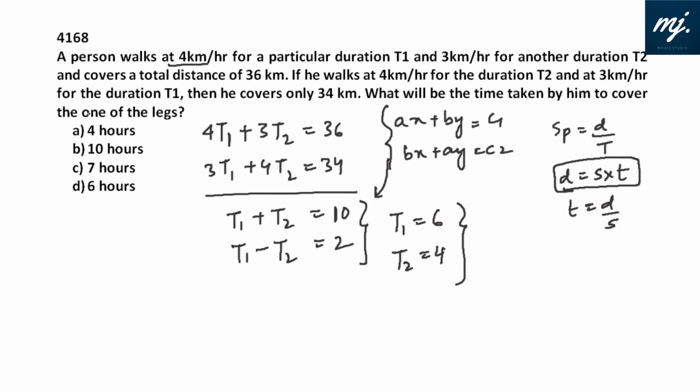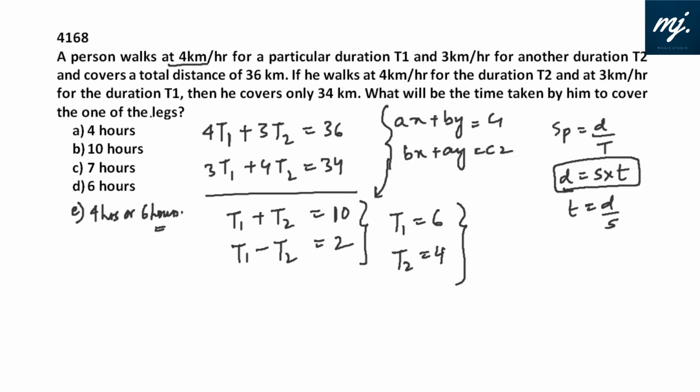What will be the time taken by him to cover one of the legs? So in the options, 4 hours and 6 hours both are given. I think there should be some problem with the options. Only one of these should feature, and it should be either 4 hours or 6 hours.